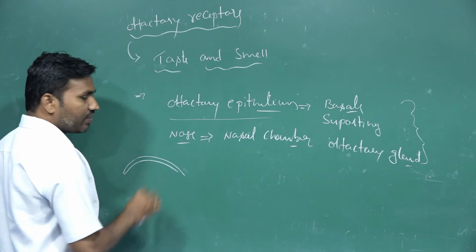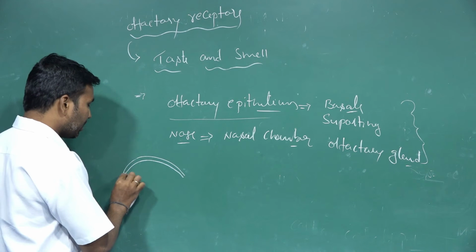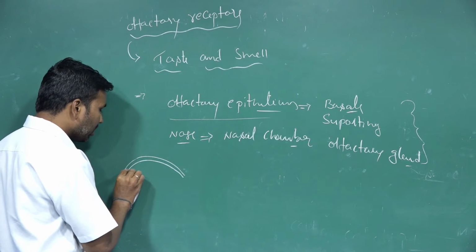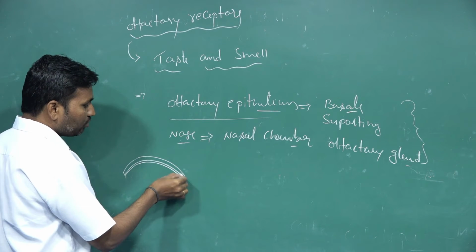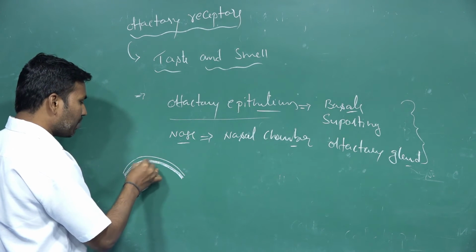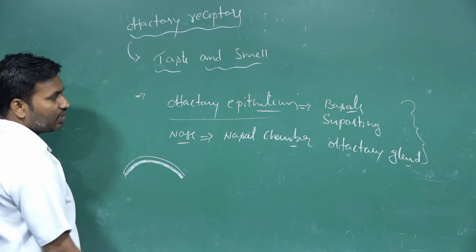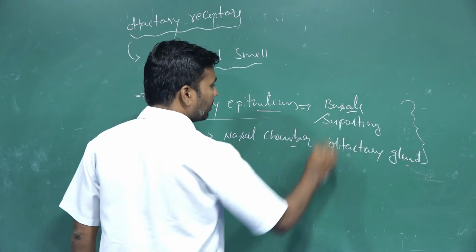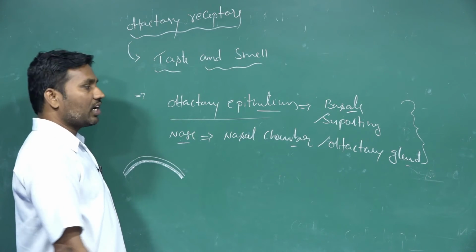The surface of the olfactory epithelium is covered by a thin membrane of mucus, not a thick one. This thin mucus membrane is secreted by the supporting cells and the olfactory glandular cells.